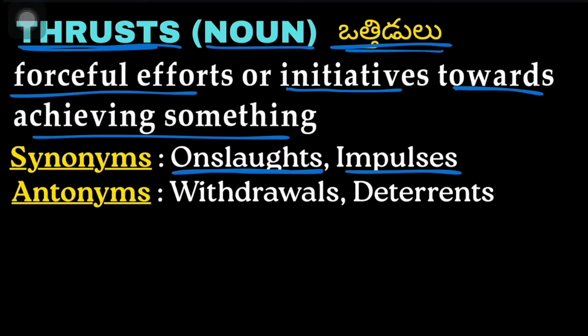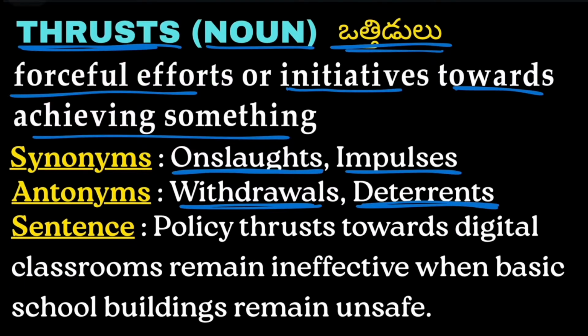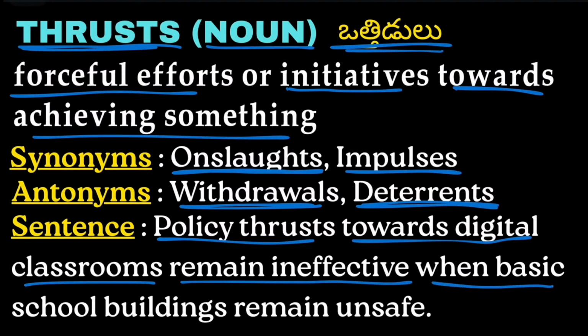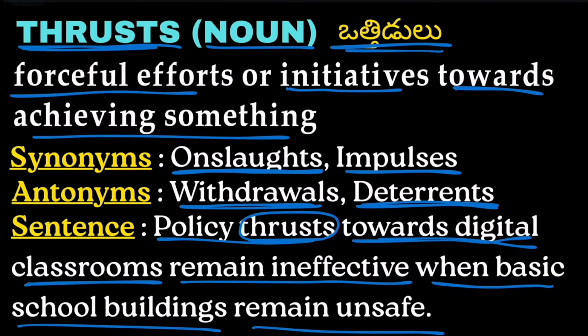Now moving on to the antonyms. Antonyms are withdrawal and deterrence. Thrust means putting all efforts into something, whereas withdrawal means taking back something. Example: policy thrusts towards digital classrooms remain ineffective when basic school buildings remain unsafe.